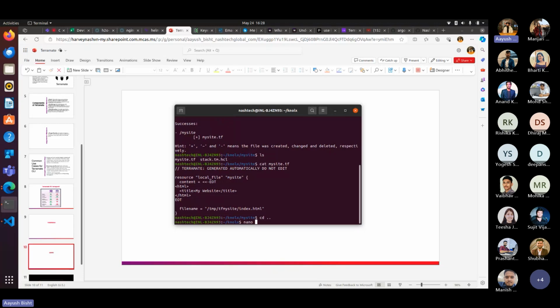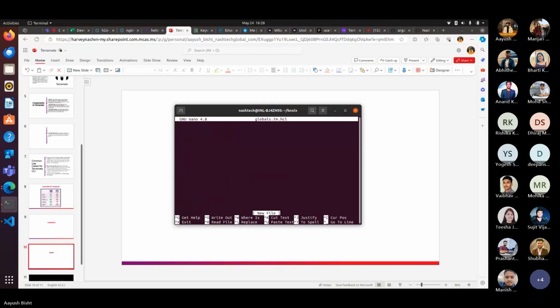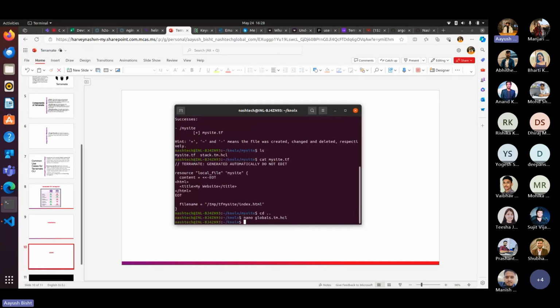For globals we can write globals.tm.hcl, and inside it we can write a globals block with labels, and then title. We can add a title like, this is first website. And after that, we have to use that global inside our stack file.